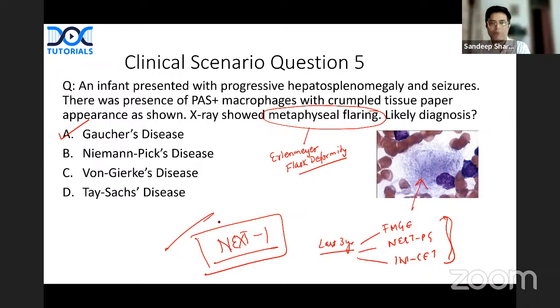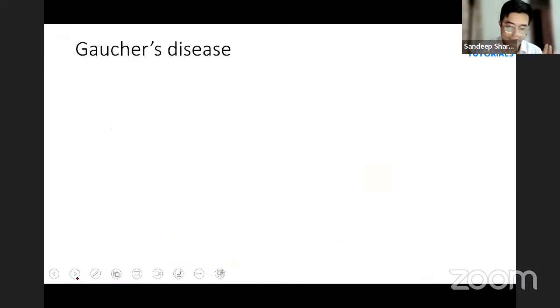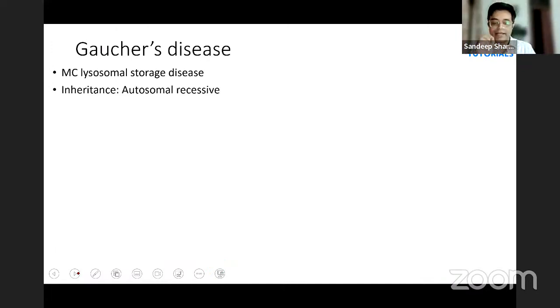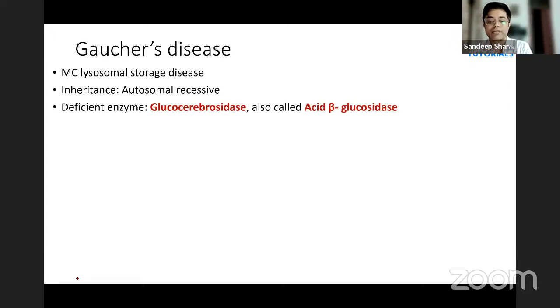So be ready with Gaucher's disease, and that is why I have taken some key points from multiple sources covering all the points that you need to know. So Gaucher's disease, first thing, it is the most common lysosomal storage disorder, right? Second, inheritance is autosomal recessive. Third, the deficient enzyme is glucocerebrosidase.